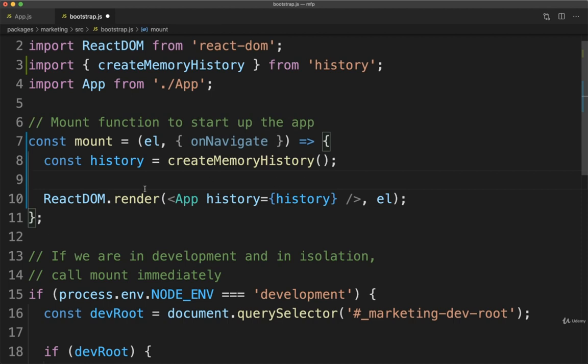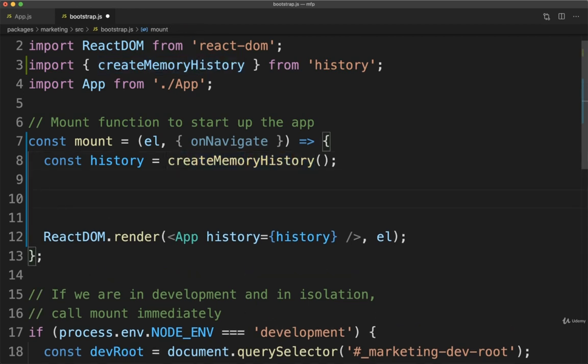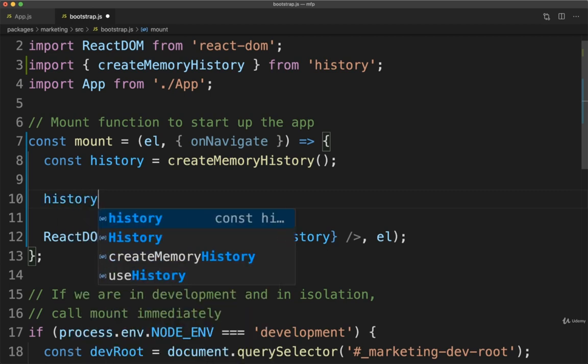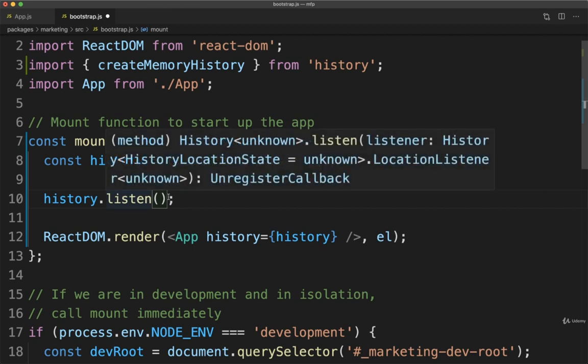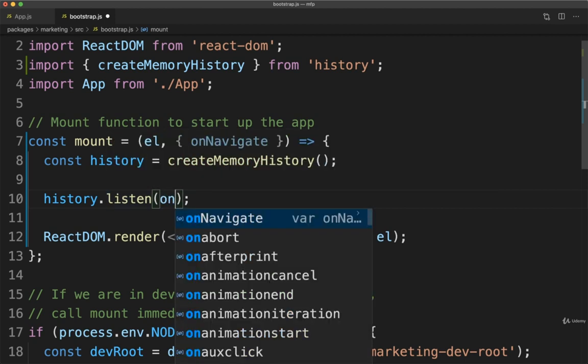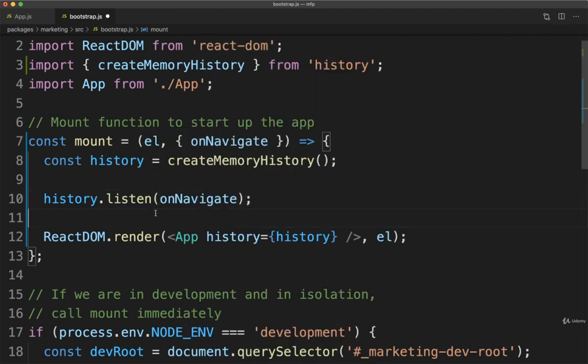So now all we have to do is make sure that whenever some navigation occurs, we call the onNavigate function. To do so, we're going to use some functionality that is built into the history object itself. The history object that comes back from calling create memory history has an event listener tied to it called listen. We're going to call history.listen. Whenever some navigation occurs, this history object is going to call any function that we have provided to this listen. So we're going to put in onNavigate like so.